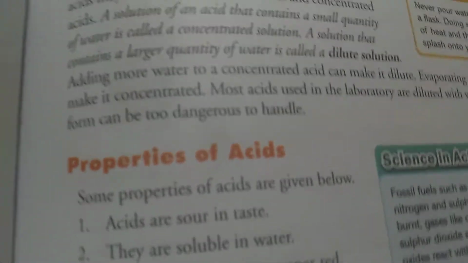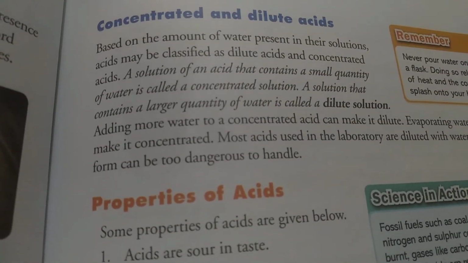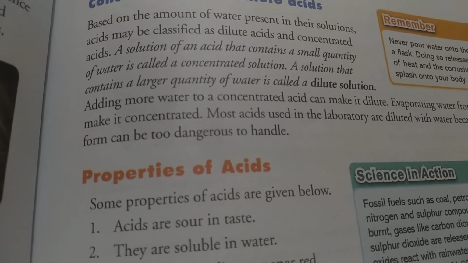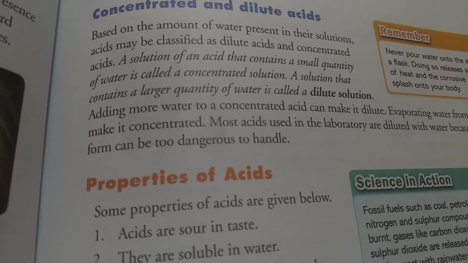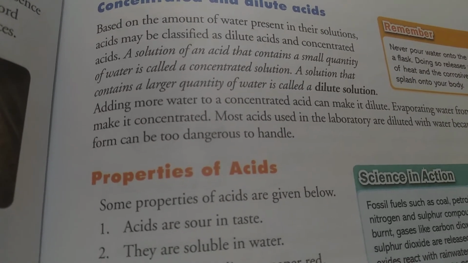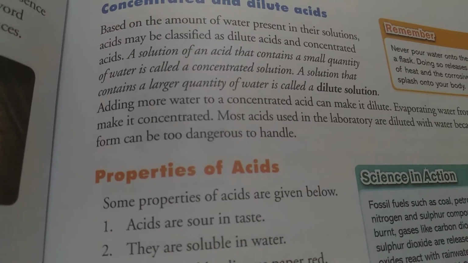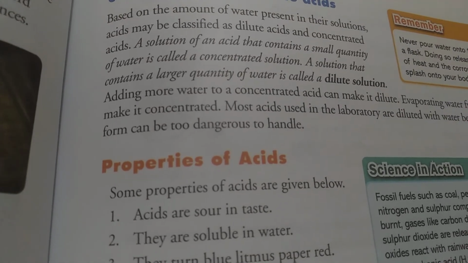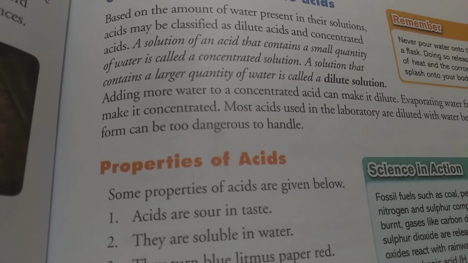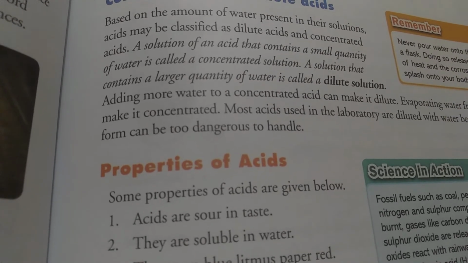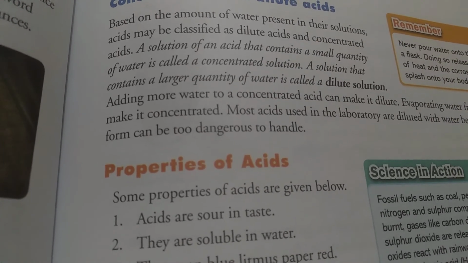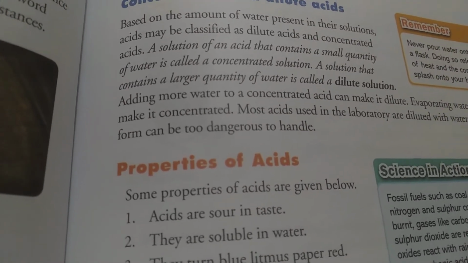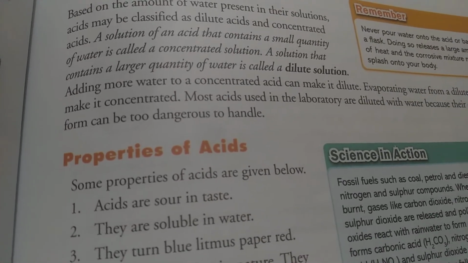Next we should move to the classification based on the concentration of the acids. Based on the amount of water present in acids, acids are of two types. The first is concentrated and the second is dilute. If an acid contains a lesser amount of water, meaning a high content of acid is present, it is said to be concentrated. While the acids which have a lower content of acid in comparison with water, meaning they have a large quantity of water, are said to be dilute solutions.